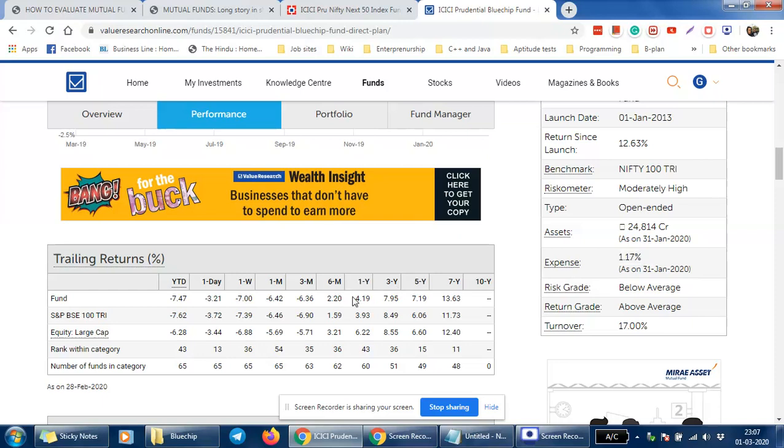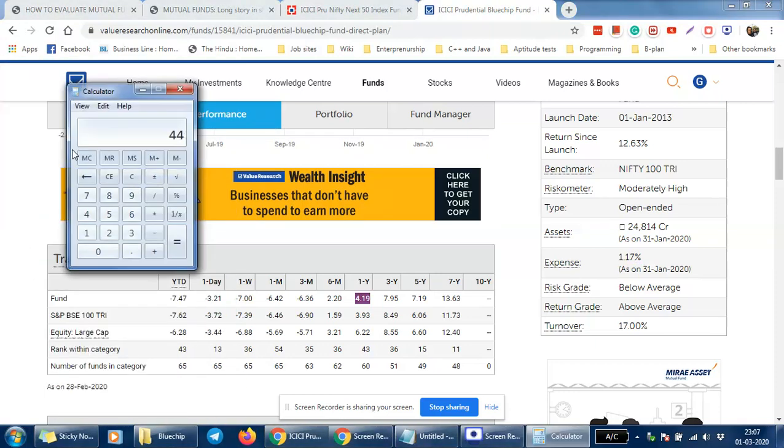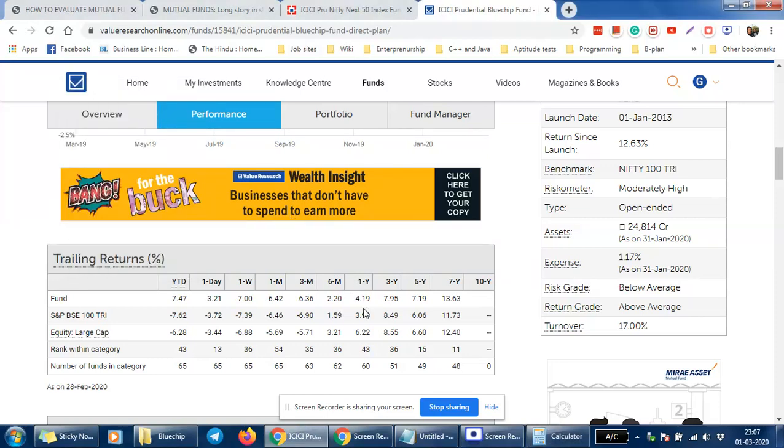So say the fund has performed 4.19. We should subtract the expense ratio, 4.19 minus 1.17. So this is the final return which an investor will be getting. The investor will not be getting 4.19; the investor will be getting 3.002. So this needs to be checked by the investor whenever he or she is investing in a fund. Most of the funds have a higher expense ratio, so for those funds, the overall return will be reduced.